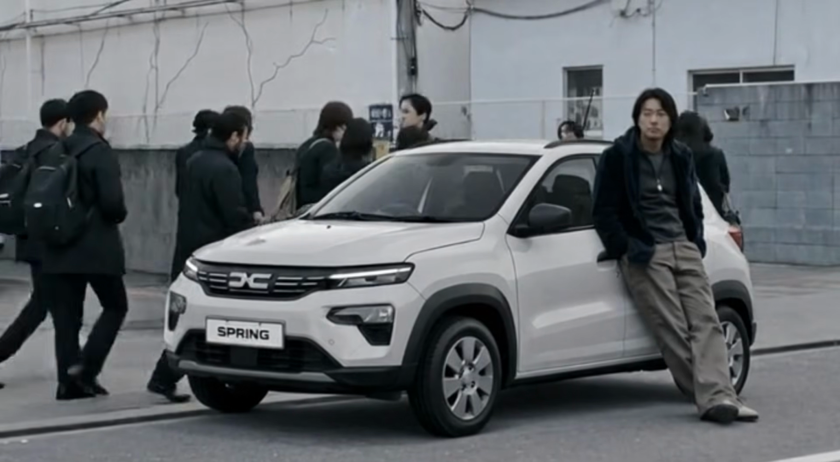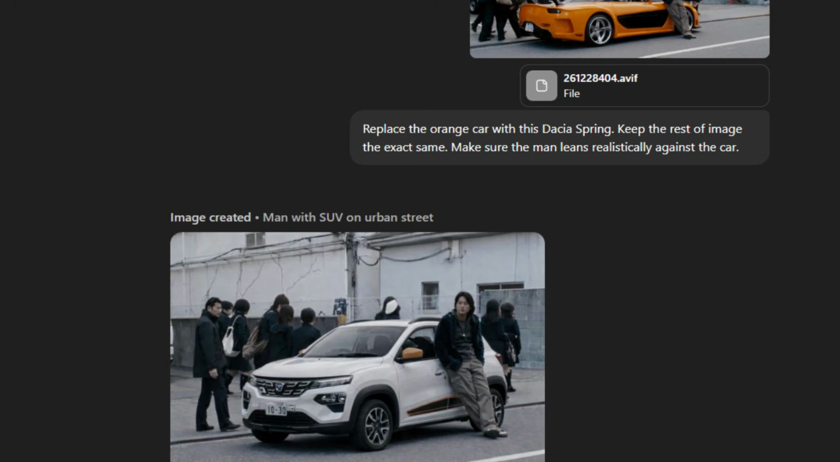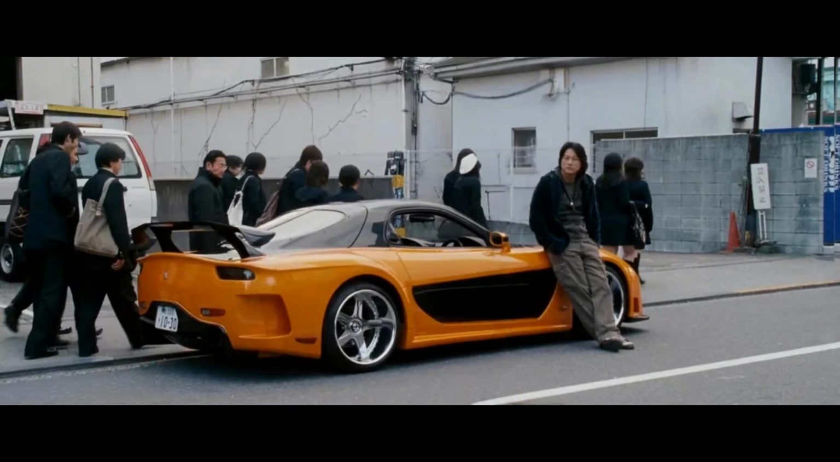To make this meme yourself, it's pretty simple. All you need to do is take this still image of Han leaning against his car, paste it into ChatGPT, and ask it to replace the car with something else. Let's take this Dacia Spring for example. Be sure to ask ChatGPT to also have him lean against the car in a normal way, or whatever pose or object you do, just make sure it's clear for ChatGPT what you're intending to make. As for the image, I'll have it linked below. It's an edited photo by Reddit user Not513.